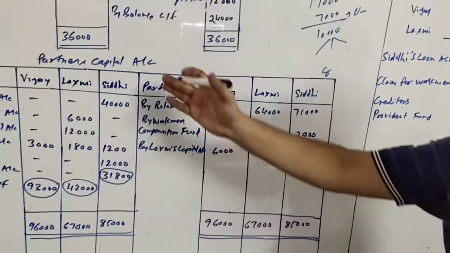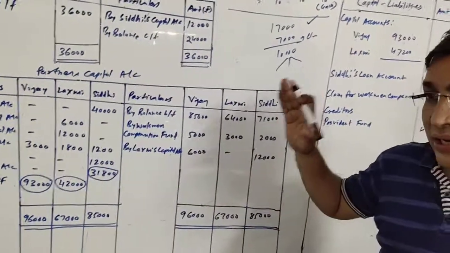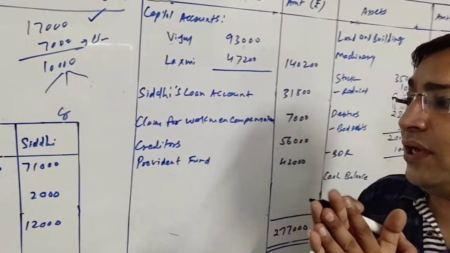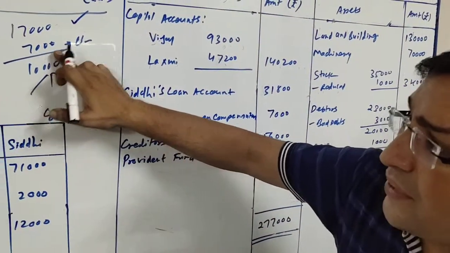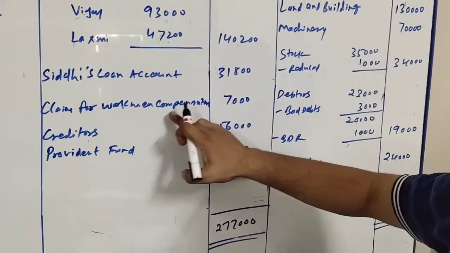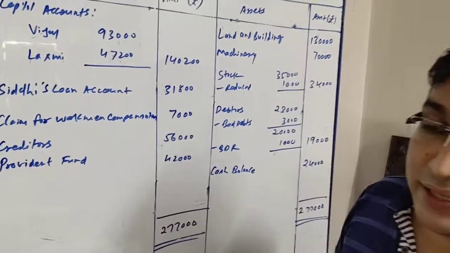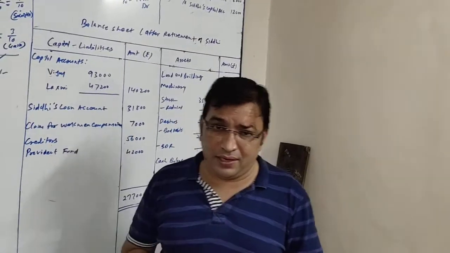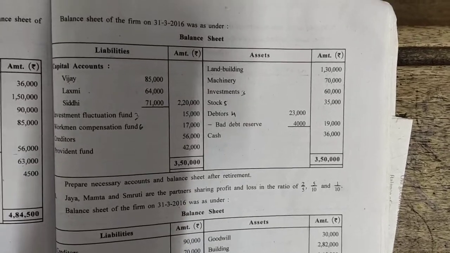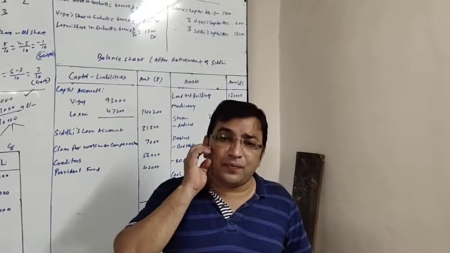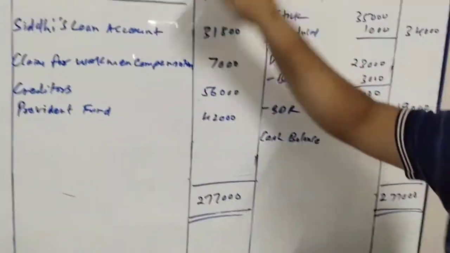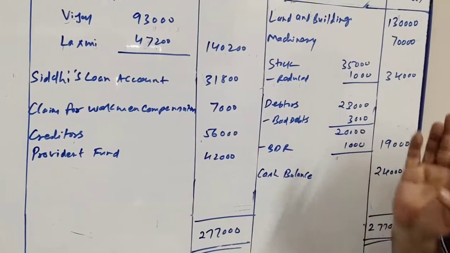Obviously we know that reserves are credited to partners capital account, so all this will be recorded in capital account credit side. Okay, next item. One more thing, the rupees 7,000 which is accepted for claim will be recorded at liability side. Claim for workmen compensation rupees 7,000, it is accepted, not paid, so it is our liability. Okay, creditors 56,000 and provident fund 42,000. There is no adjustment for both the items, so directly we will be writing in balance sheet liability side. So here in the balance sheet, creditors 56,000 and provident fund rupees 42,000.